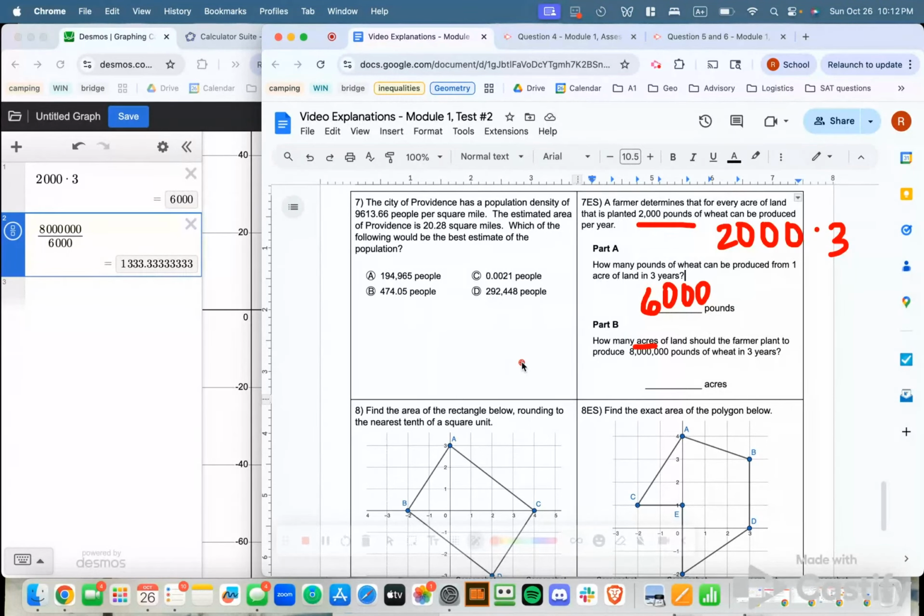All that we have to do here is take our 8 million, that goal amount that the farmer wants to produce, and divide it by 6,000, right? The amount of wheat that 1 acre of land will produce over 3 years. So I already put that in my calculator over here, but we get 8 million divided by 6,000, and we get